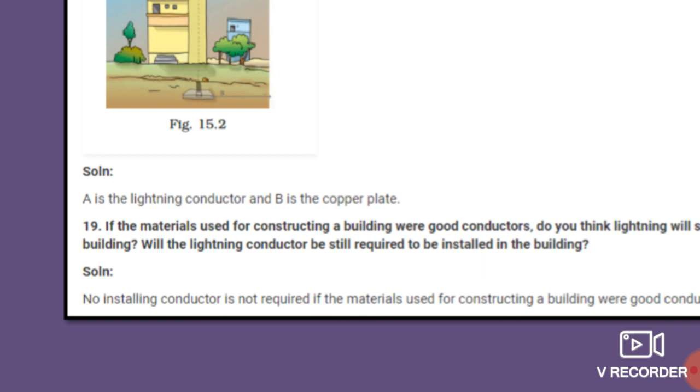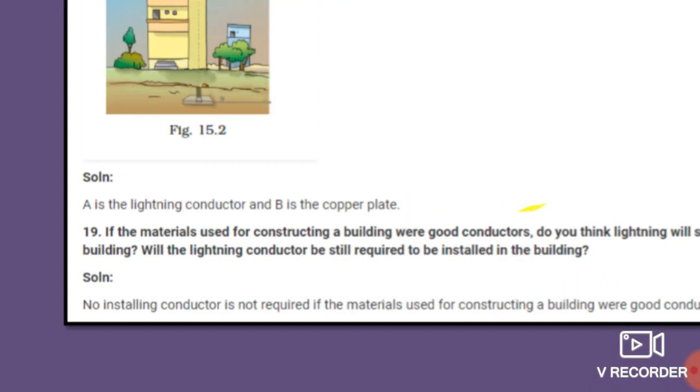If the materials we use for the construction of a building are themselves good conductors, then do you think lightning will strike the building, or will a lightning conductor still be required?